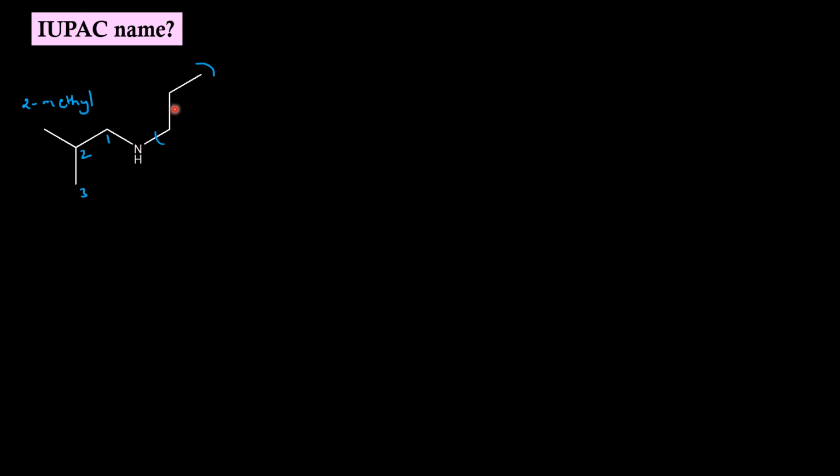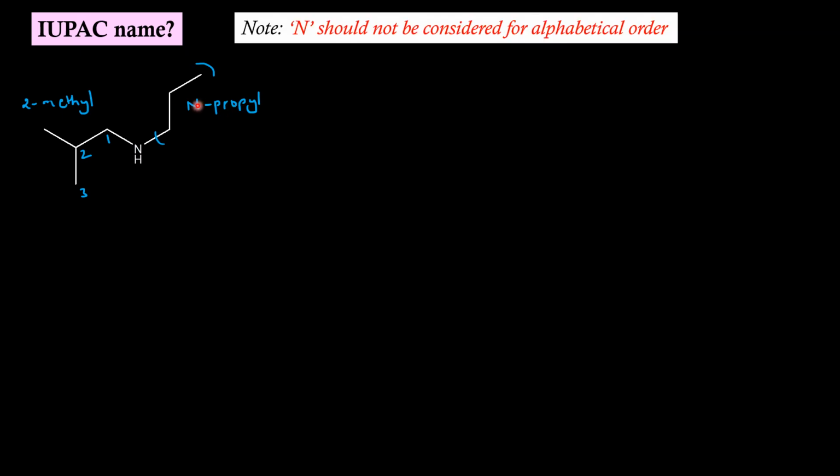On nitrogen we have 3 carbon atoms sitting, so N-propyl. While arranging these prefixes in alphabetical order, the N of N-propyl should not be considered, meaning we should consider the letter P from N-propyl to compare with M of 2-methyl. Since M comes first, 2-methyl will come first and then comes N-propyl.